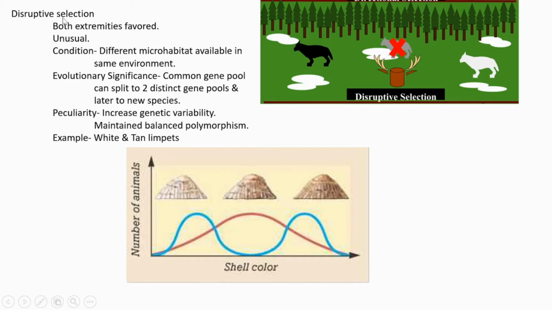That is the evolutionary significance. Because of this disruptive selection, a common gene pool will divide into two distinct gene pools and later result in the evolution of a new species.